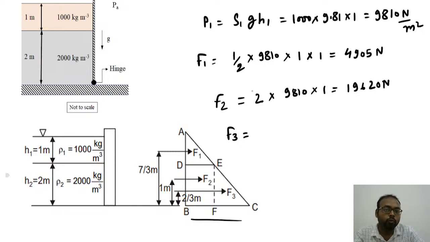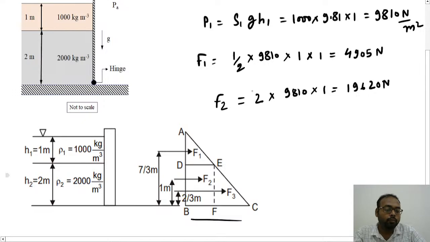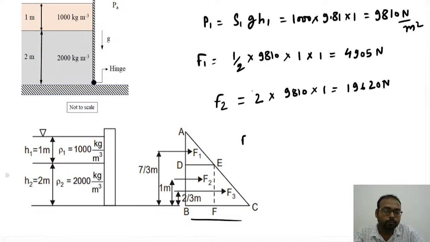Now once we have the F2 value, we can find out the F3 value also. So what will the F3 value be? To get the F3 value, we have to find out the FC value. So how can we find out the FC value? It is given by the pressure, so this is rho 2 g H2.